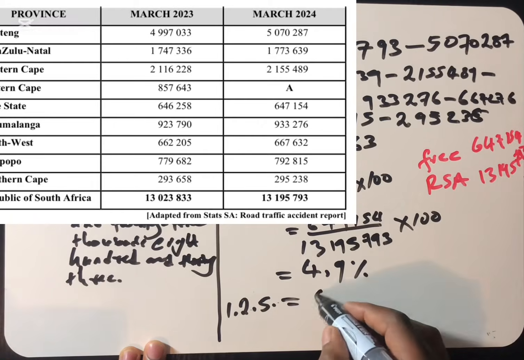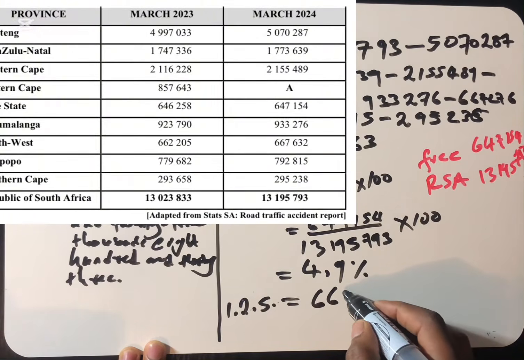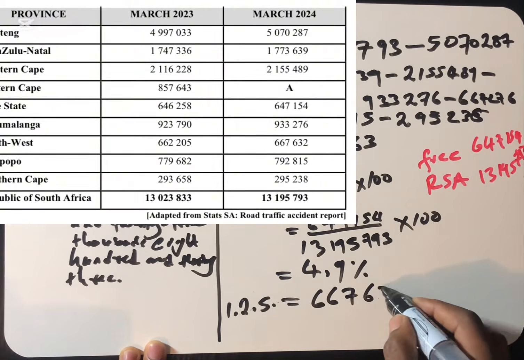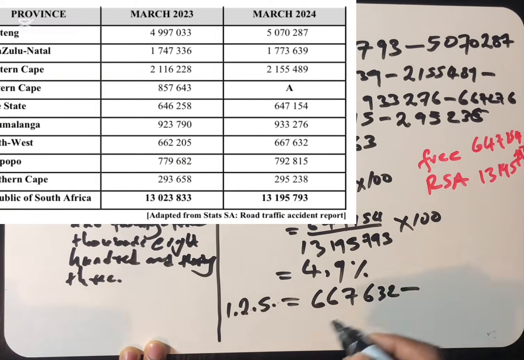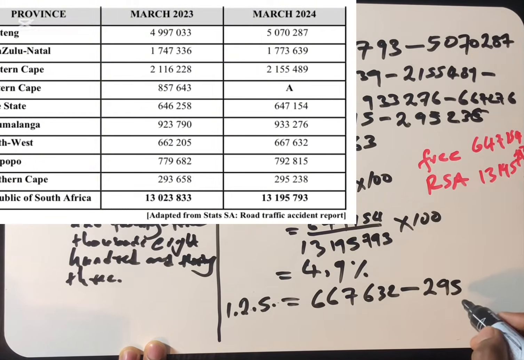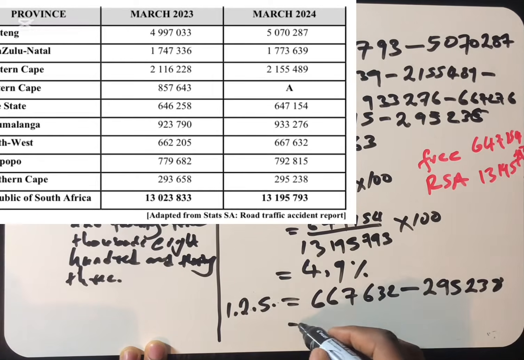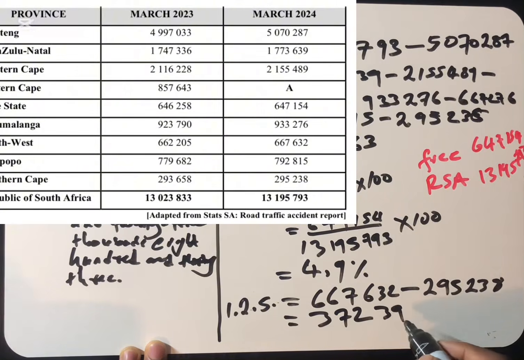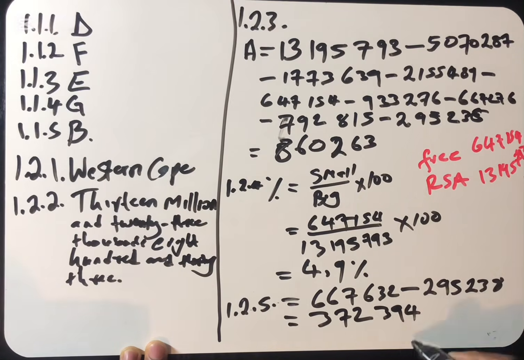So it's going to be 667,632 minus 295,238. When we use a calculator, we found that the difference between the two is 372,394.